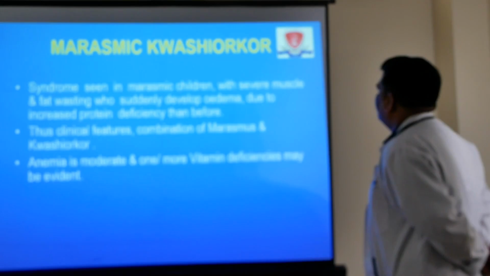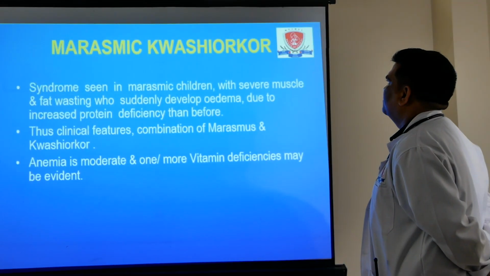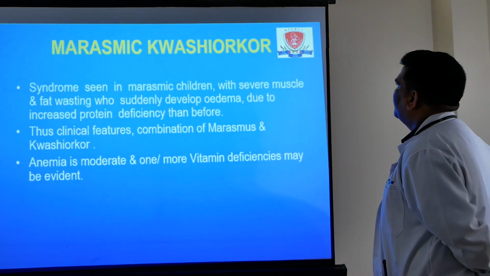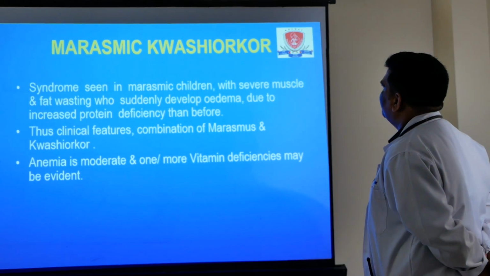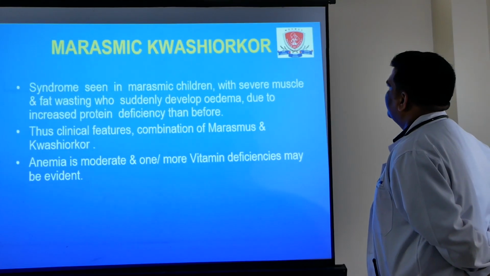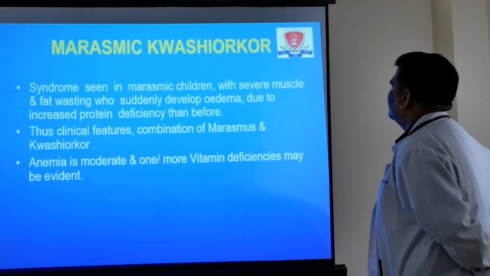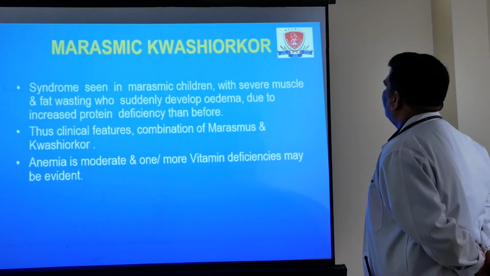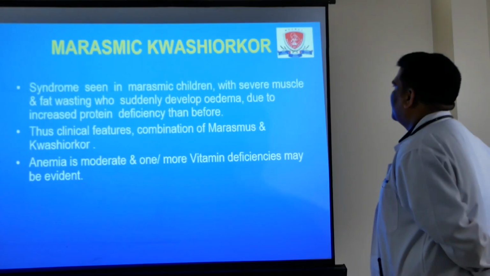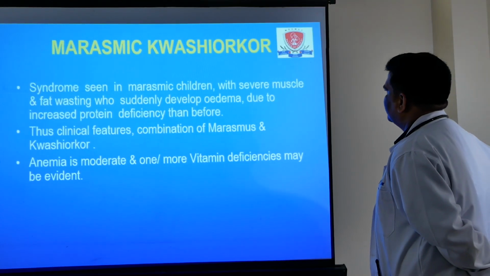and one important term is marasmic kwashiorkor. In this, child is initially marasmic, child having severe muscle wasting, and superimposed child develops edema due to increased protein deficiency, and collectively the features of marasmus and kwashiorkor both are seen in this child, and child also having anemia that is of moderate degree along with vitamin deficiency.